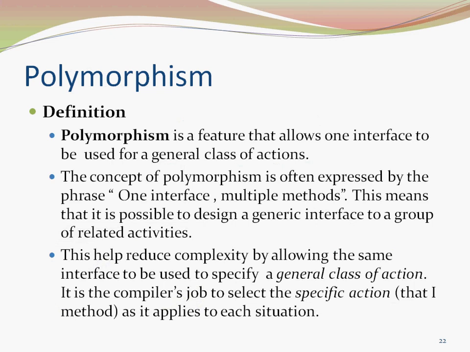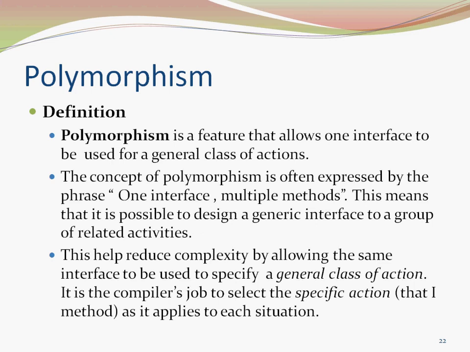Now moving to polymorphism. Polymorphism is a feature that allows one interface to be used for a general class of action. The concept of polymorphism is often expressed by the phrase one interface, multiple methods. This means that it is possible to design a generic interface to a group of related activities.